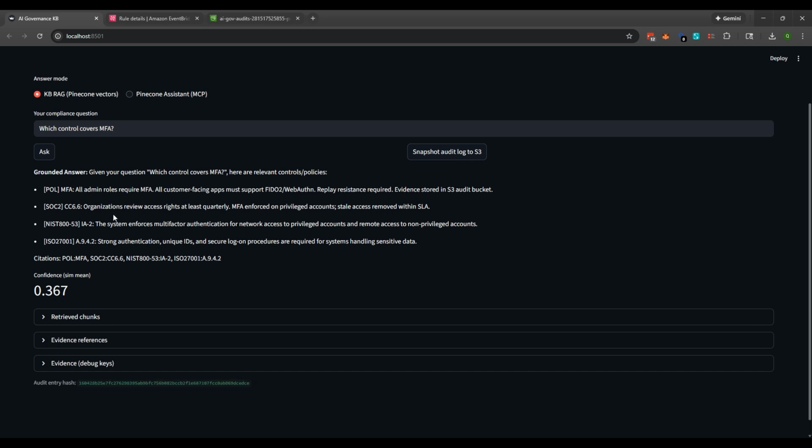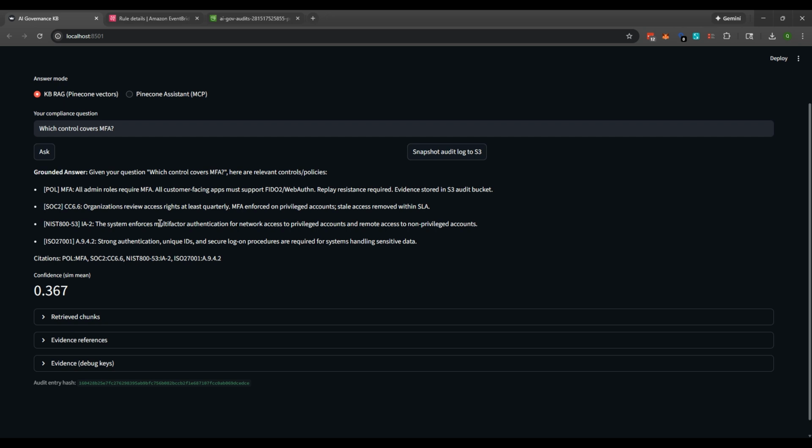And this is the answer, which is actually being pulled from my own control library that's embedded into Pinecone. So even though this is showing two different sides of it, they both are using Pinecone. So this is using the Pinecone vector, as you see here.